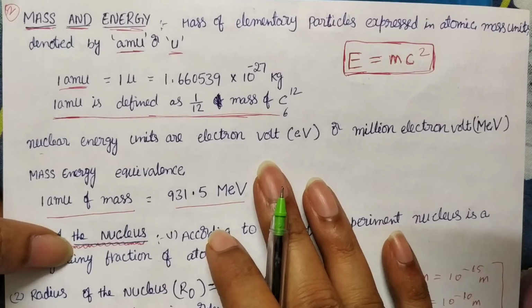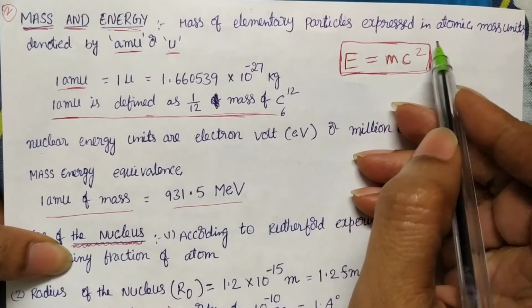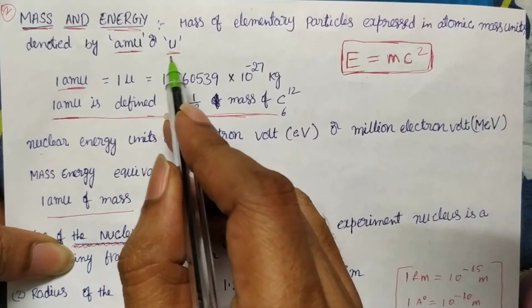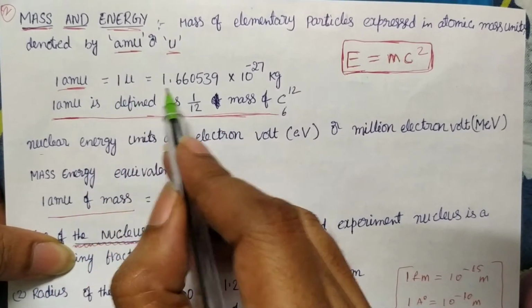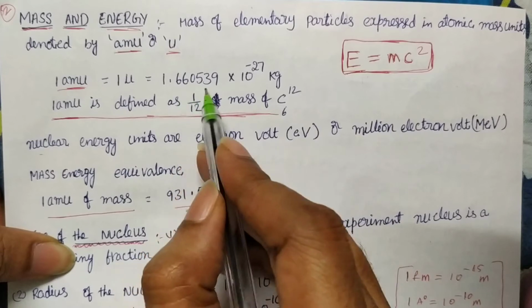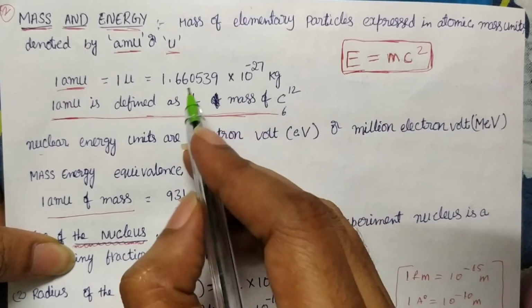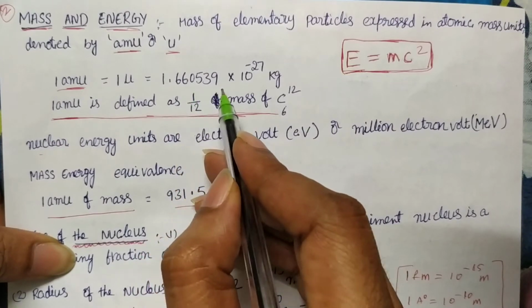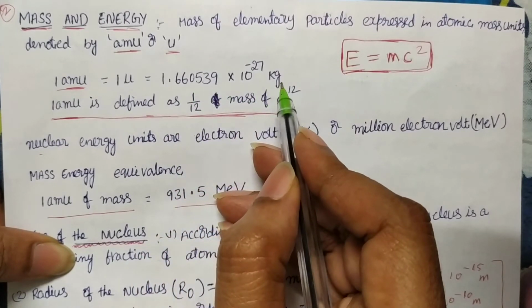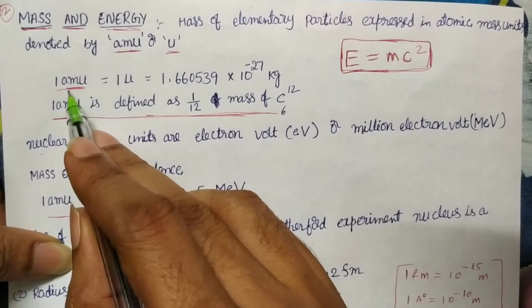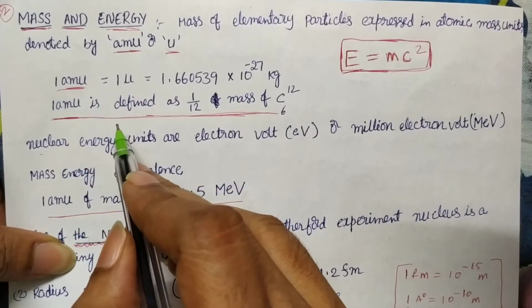Here you see 1 AMU, atomic mass unit, or you can represent it with U. 1 AMU is almost equal to the mass of the proton or the mass of the neutron. It is 1.660539 into 10 power minus 27 kg. We can consider this as 1 U or 1 AMU, the atomic mass unit.